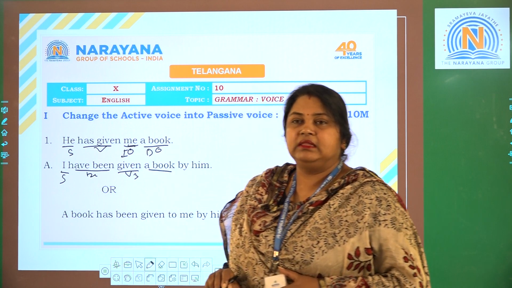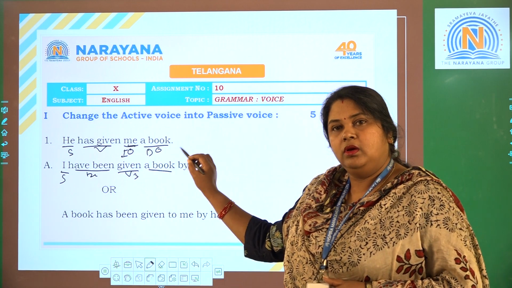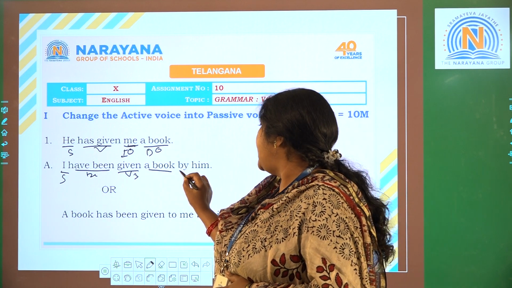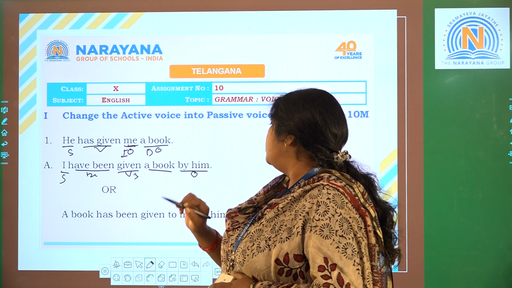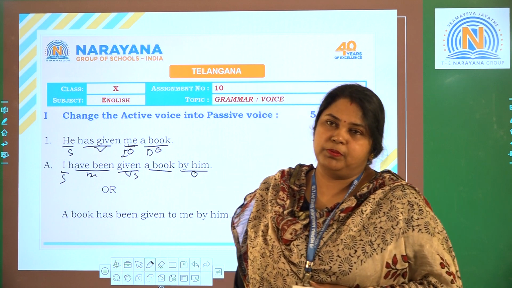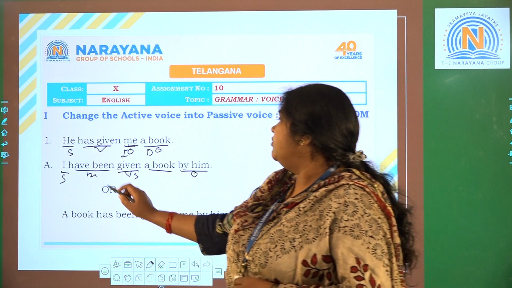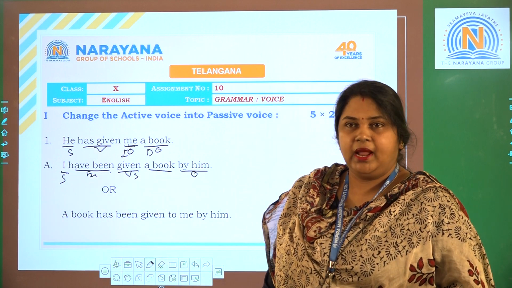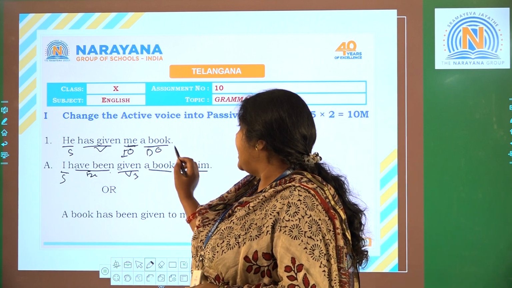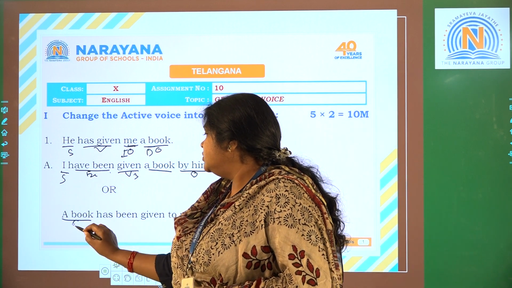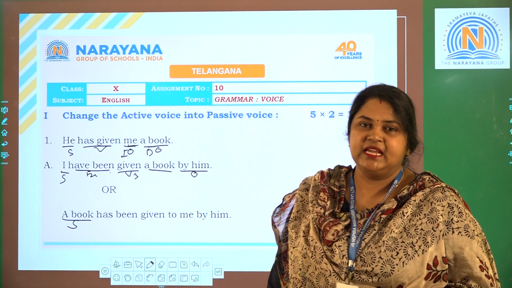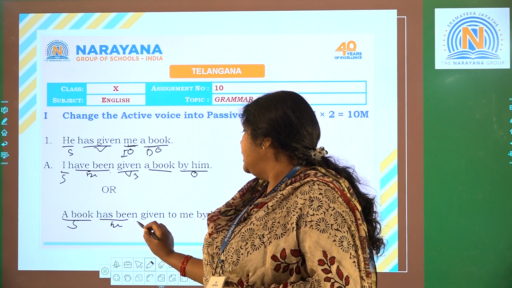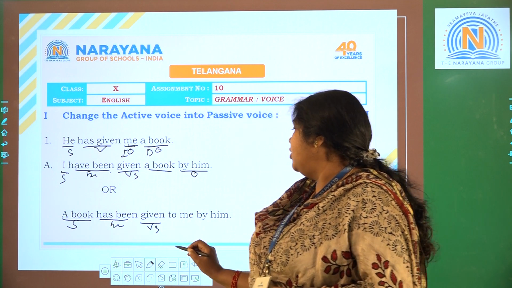A book. When two objects are there, one should be the retained object. You should take it as it is. So a book, by him is the object of a preposition. Okay students, once again we will check. I have been given a book by him. Or you take the direct object as the subject. So this book is my subject. Then has been is the be form, given is V3.